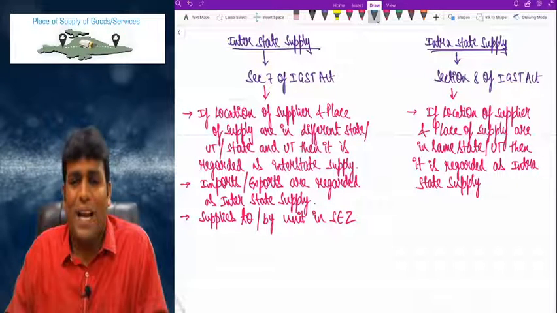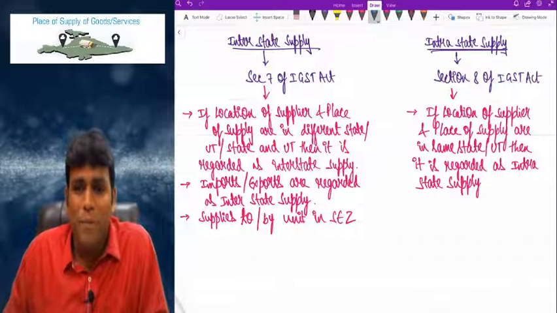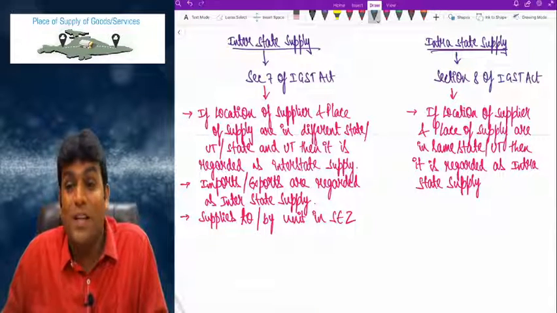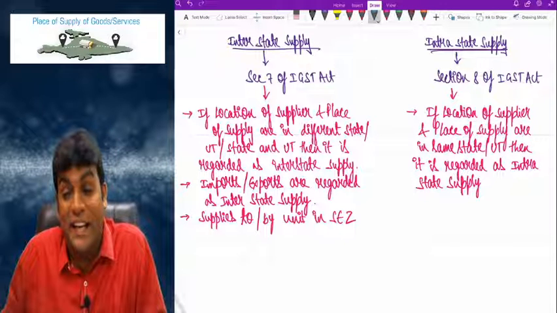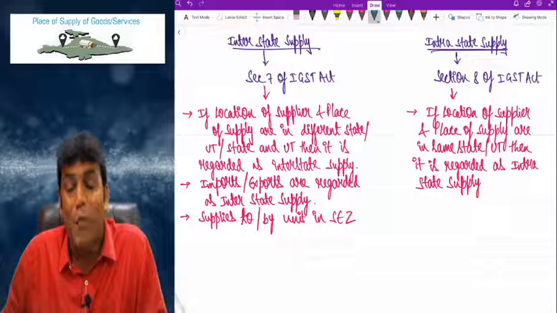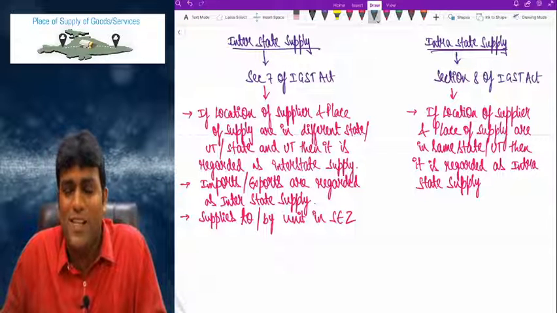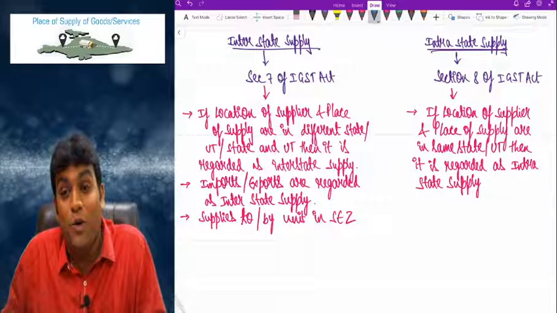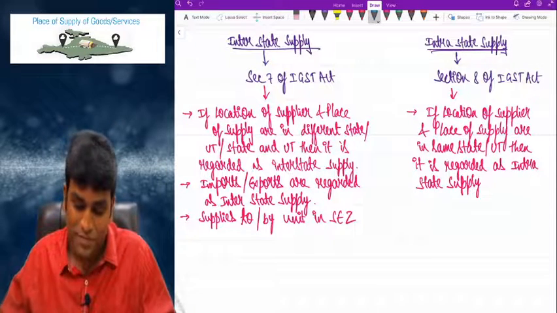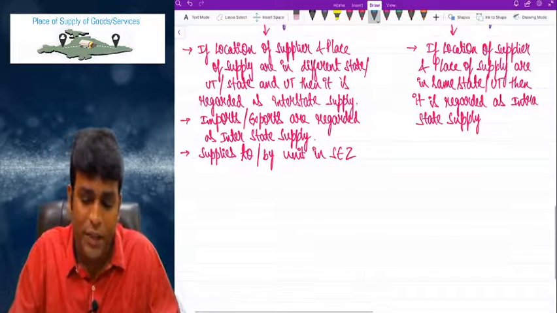Clear? In fact, practically, important in exams also, exports or supplies to SEZ are technically regarded as zero rated supplies. What is the impact of zero rated supplies? We will talk in detail when I go to the chapter called input tax credit. Don't worry.